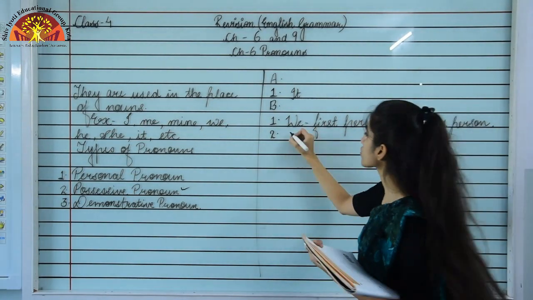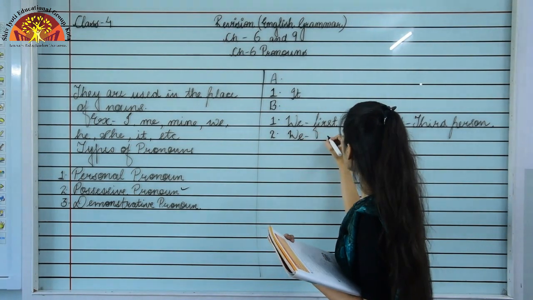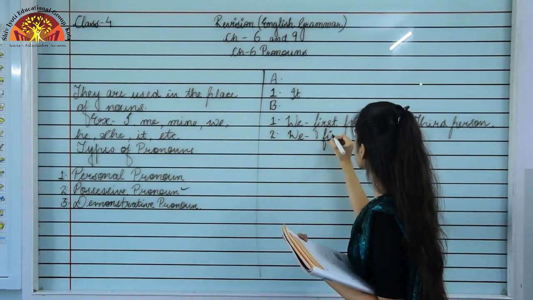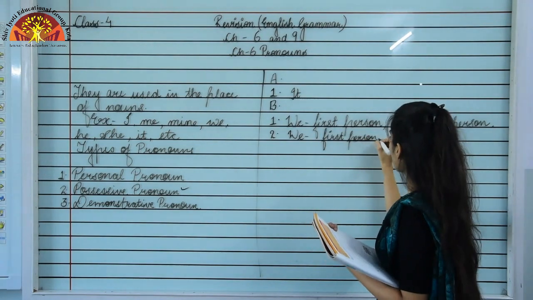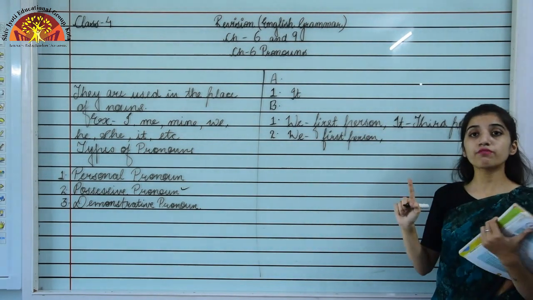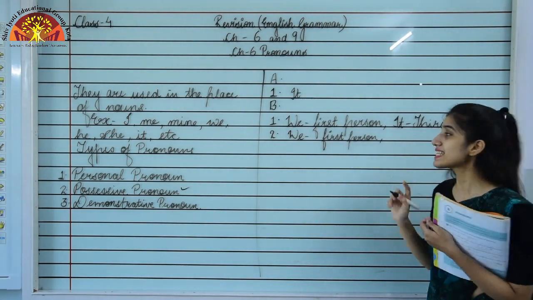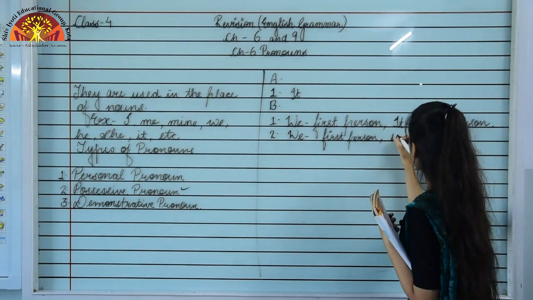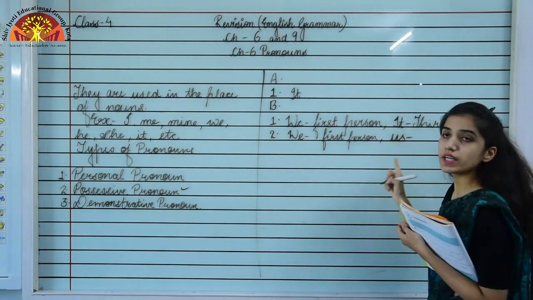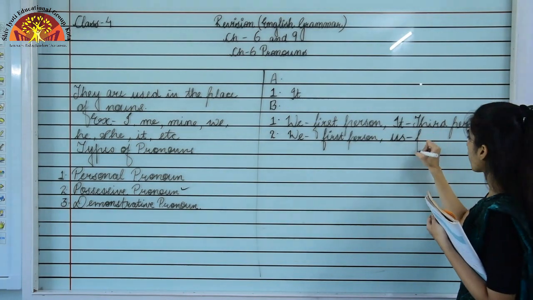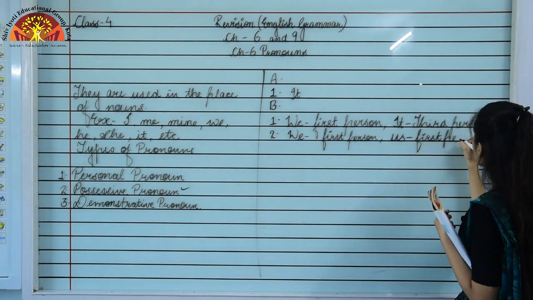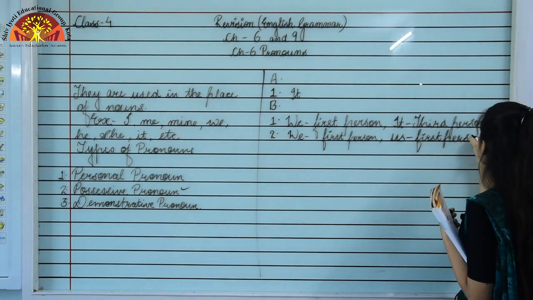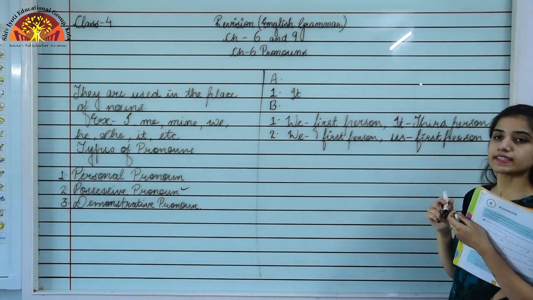We, again a first person. And we have one more pronoun, that is us, which is also first person only. So we have two personal pronouns and they belong to one person, that is first person only.